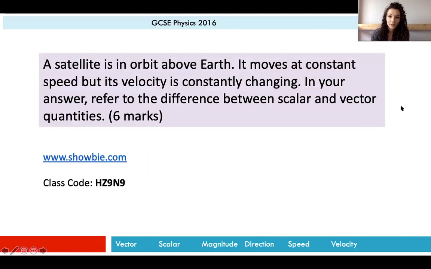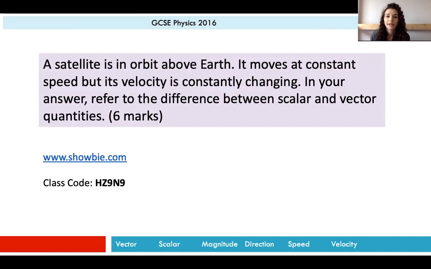Okay, the last thing that we have for this lesson is a 6-mark question. So these are really important to practice because they come up in every single GCSE paper. So we like to practice these all the way through our science study at school. So this one says, a satellite is in orbit above Earth. It moves at a constant speed, but its velocity is constantly changing.